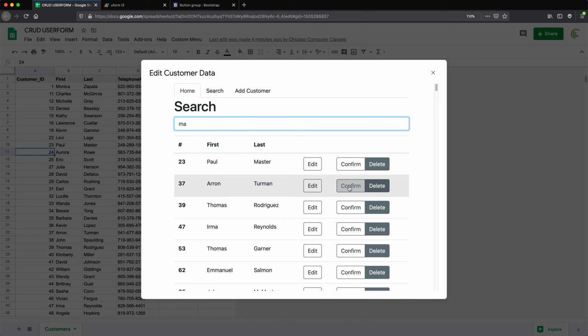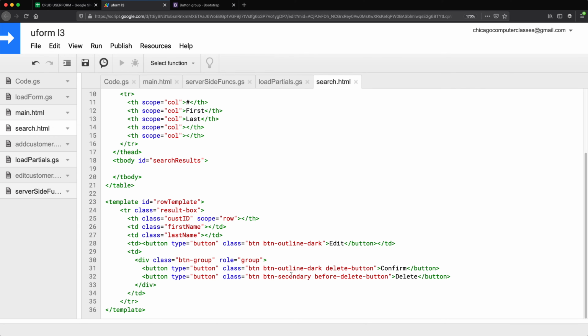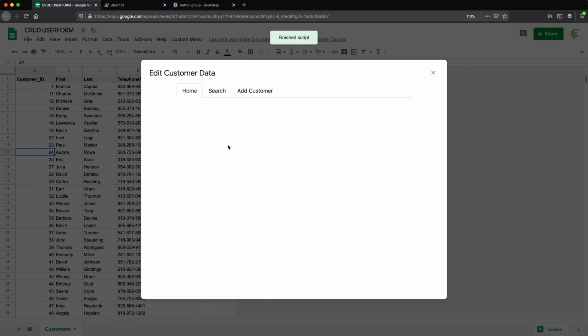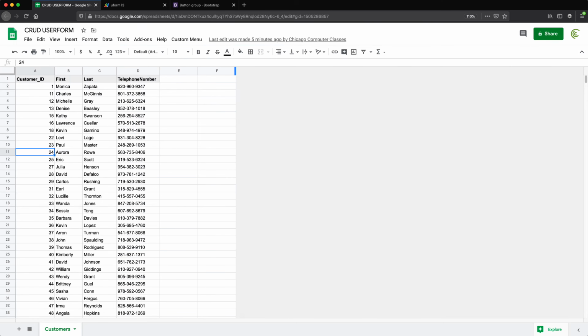So see, we have this delete and we have this confirm. And we don't want this confirm to be displayed by default. It should be hidden, which we'll do. But for now, I also want to change this confirm to like red or something and this delete to look like confirm. So I'll take this confirm button, this outline dark. We're going to do it for this button. And for this, we'll do danger. And that should make it red, I think. Here we go.